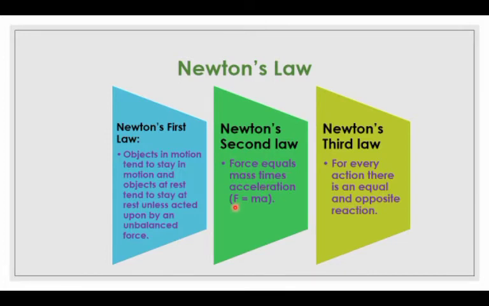The equation for force comes out from the second law of motion, so F is equal to ma. And the third law of motion: for every action there is an equal and opposite reaction.